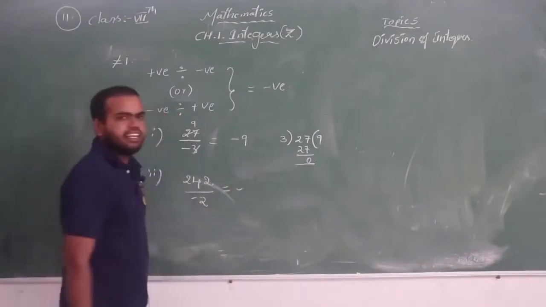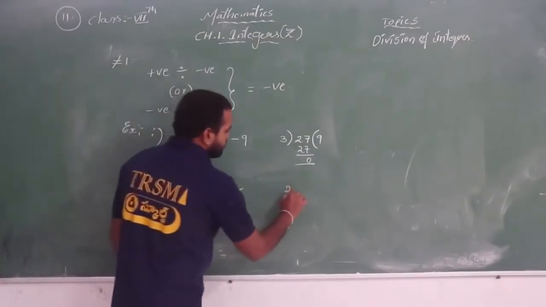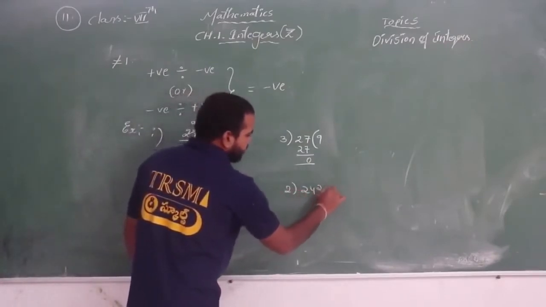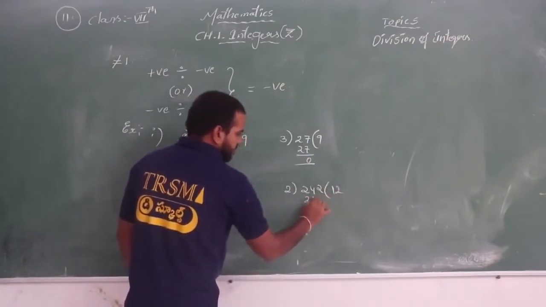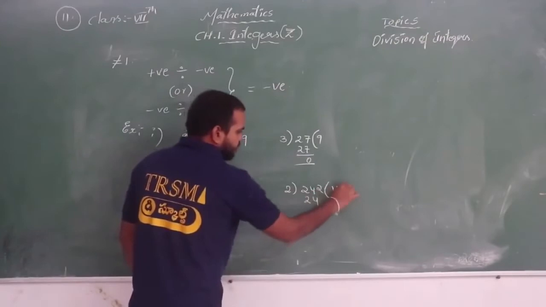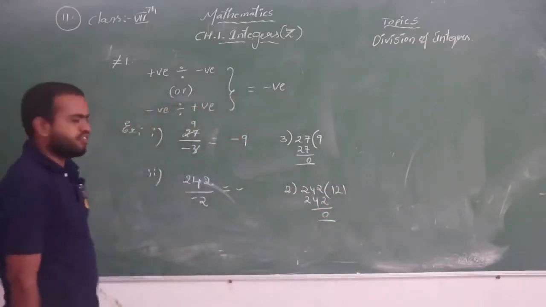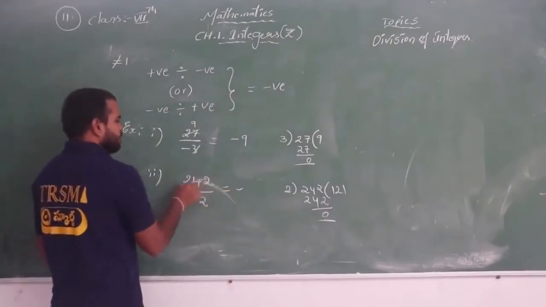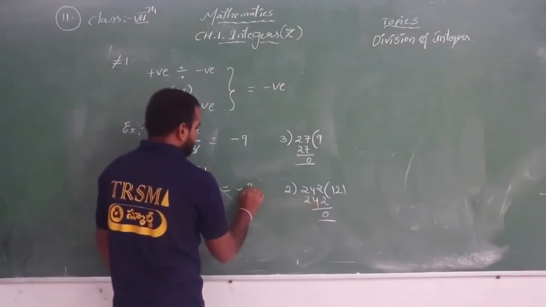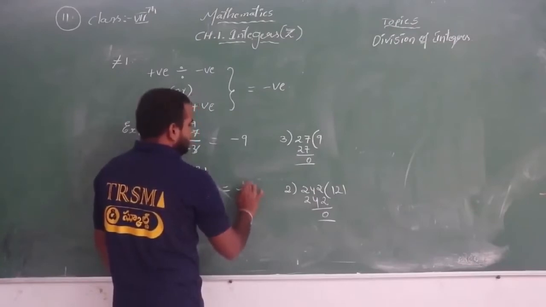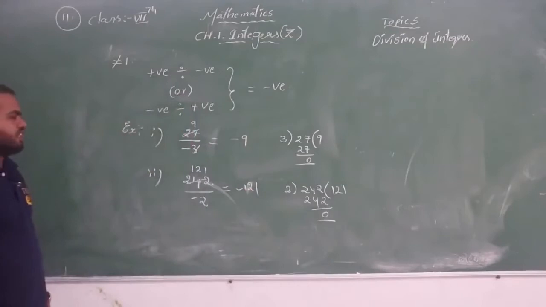Now just divide 242: 2 ones are 2, 2 twos are 4, and again 2 ones are 2. So 2 121s are 242, and the answer is minus 121.